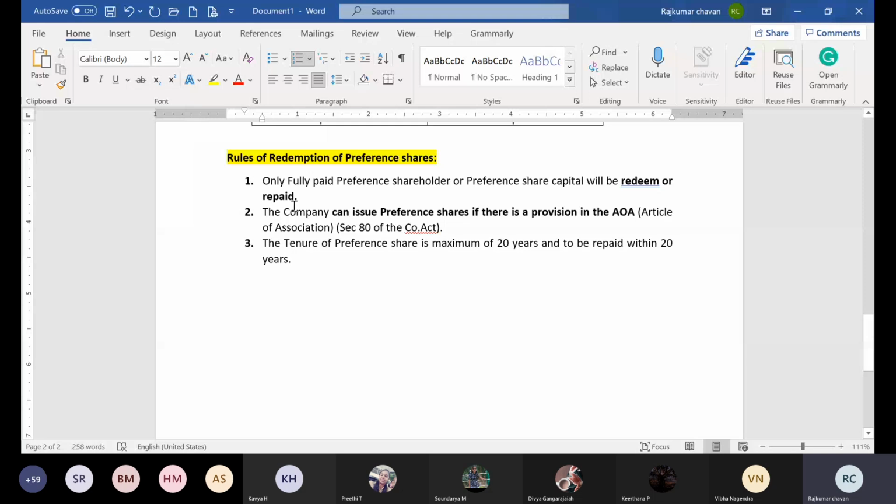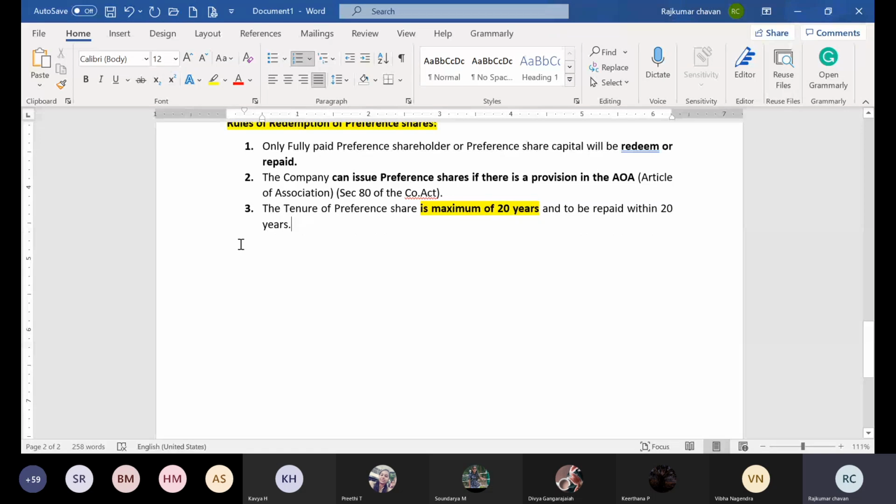Now, what is the meaning of this? The company can issue preference shares for a maximum of 20 years, and the company can repay or redeem within the 20 years. That is rule number 3.